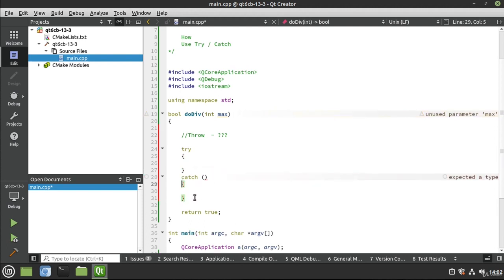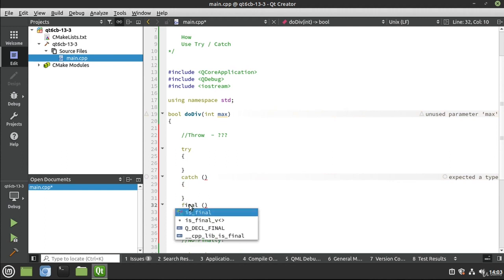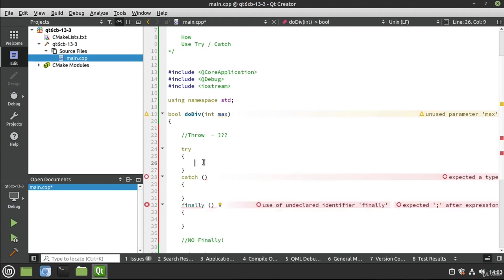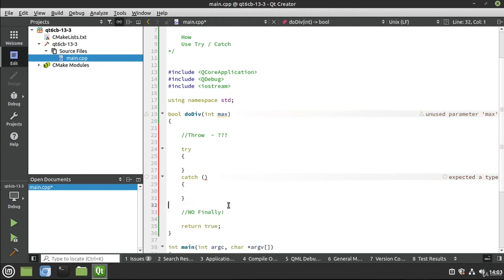Now, if you're coming from another language, there is no finally. In other languages, there would be another block of code down here like this. And you would try, you would catch any issues, and then you would finally do some cleanup code. Does not exist in C++. I mean, it can be added with other libs and things like that, but just generic old C++ simply doesn't have it. So we're going to try and catch. So your finally would be anything here. So I'm going to say, instead of no finally, I'm going to say finally here.